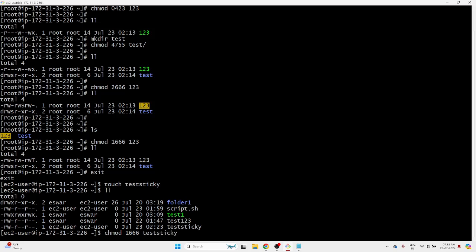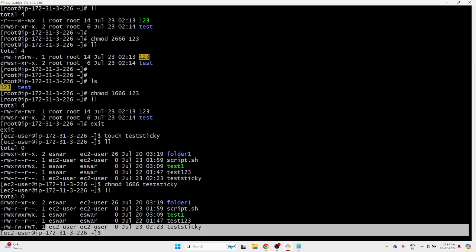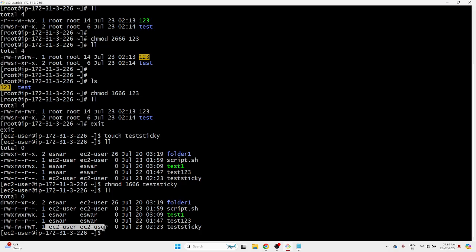Obviously, one is first to keep it. Got it, right? So this file, this user, who is the owner of this file, is a type user. He can delete. And obviously root can delete because root is the super user. He can do anything no matter what permissions you give.